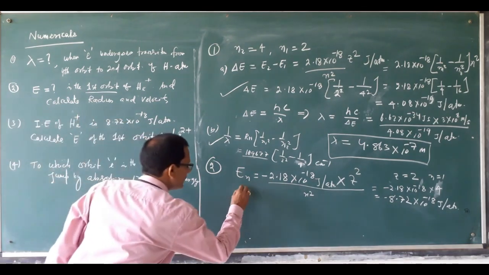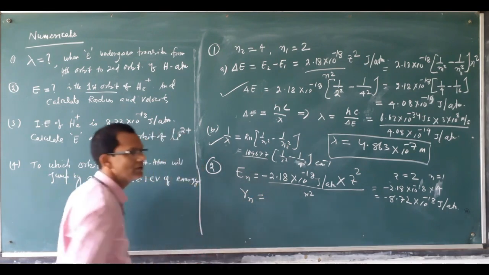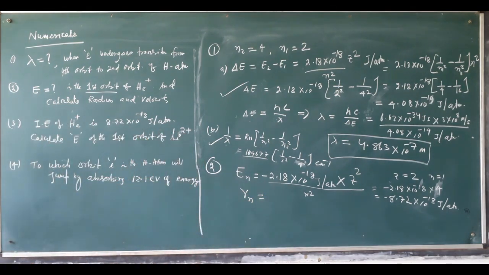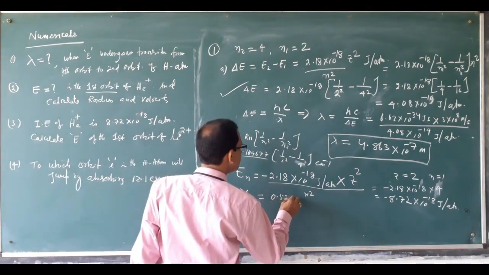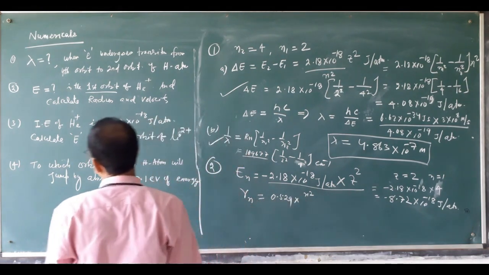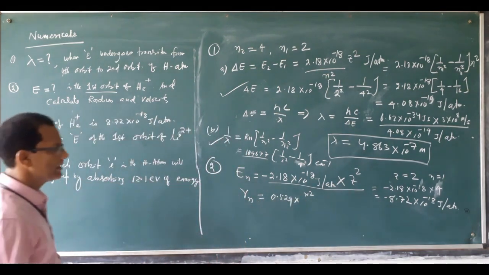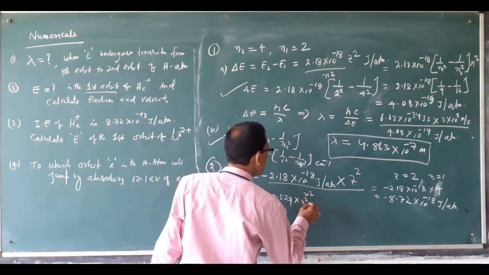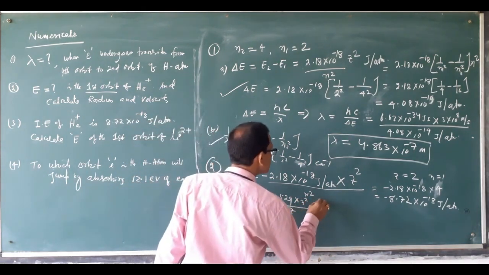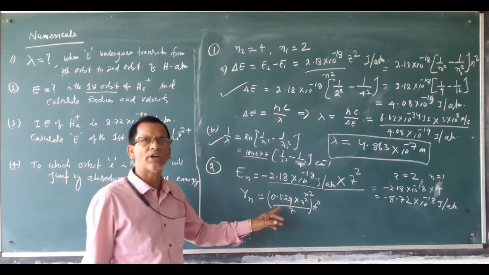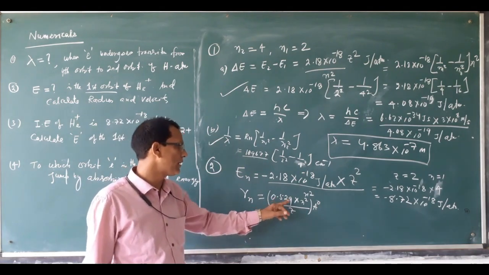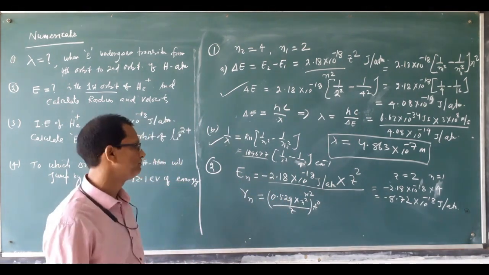Then the second question is radius and velocity. What is the Rn formula? In the last lecture we have already discussed it. You recall it. The Rn formula is equal to 0.529 into N square by Z angstrom. This is the formula. What is 0.529? That is the Bohr radius, the first radius. This is the Bohr radius, the first orbit of the hydrogen atom.